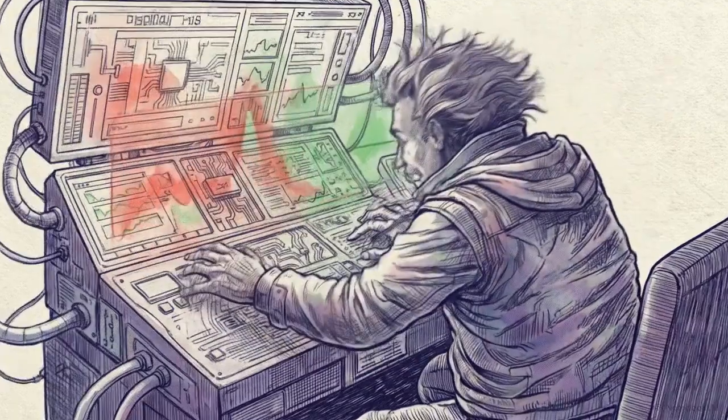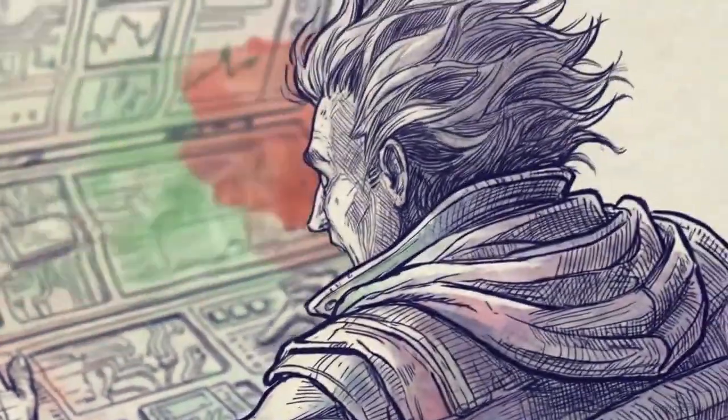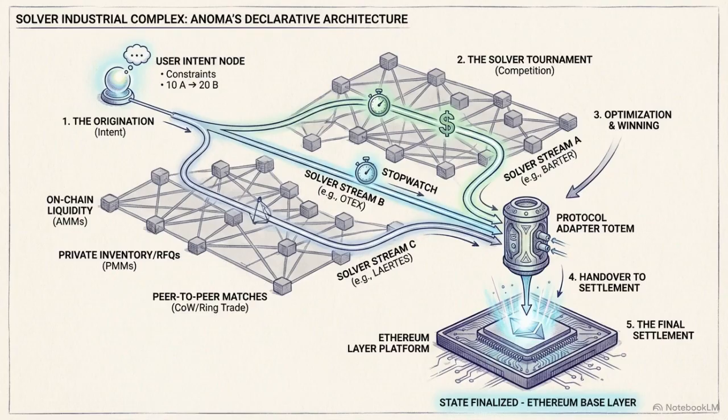But if you only broadcast an intent, someone else has to perform the complex routing, bridging, and gas calculations to make the trade happen. That work is outsourced to a network of actors known as solvers. This diagram illustrates what is known as the solver industrial complex.